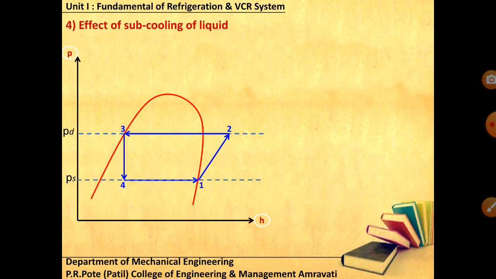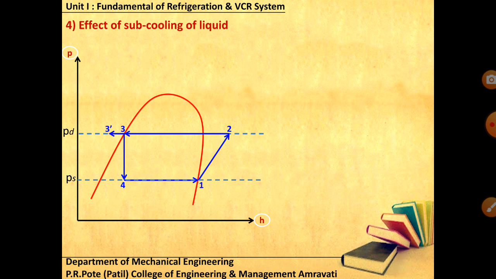So the last one is the effect of subcooling. In the effect of subcooling, we are trying to shift point number 3 into the subcooled region. We are trying to extract more heat from it. More cooling should be provided, more condensation should be done. So 1 2 3 4 is your conventional cycle. Now I'm not disturbing the evaporator, I'm not disturbing the compression, I'm just trying to change point number 3. From 2 to 3, I must go for 2 to 3'. Now you can use an extra cooling coil.